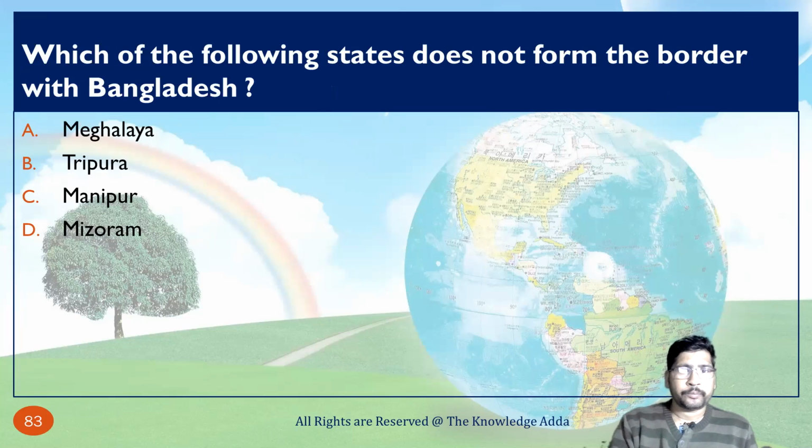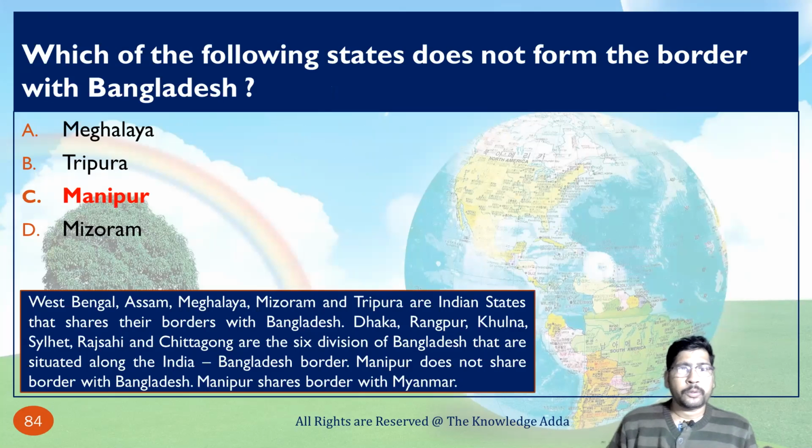So here the correct option is Manipur. You can see West Bengal, Assam, Meghalaya, Mizoram and Tripura are Indian states that share their border with Bangladesh, which means there are 5 states. Dhaka, Rangpur, Khulna, Sylhet, Rajshahi and Chittagong are the 6 divisions of Bangladesh that are situated along India. Manipur does not share border with Bangladesh. Manipur shares border with Myanmar.